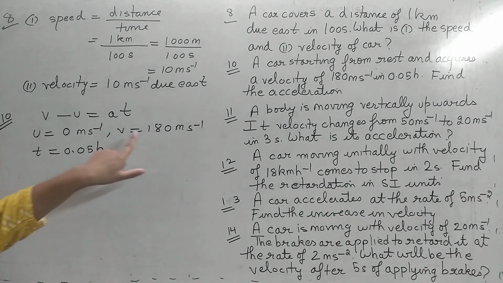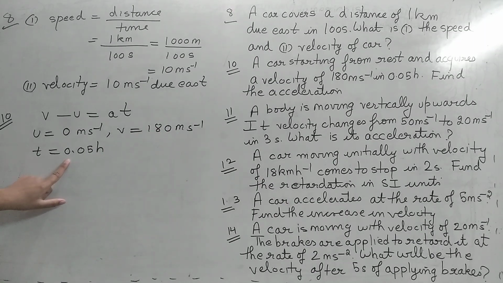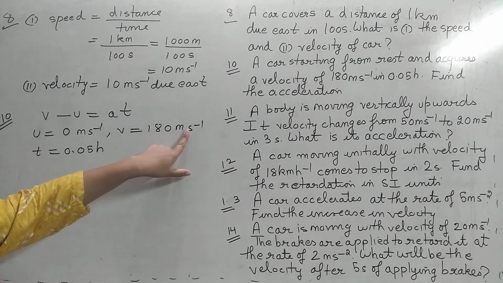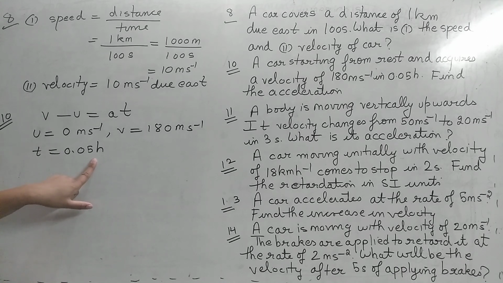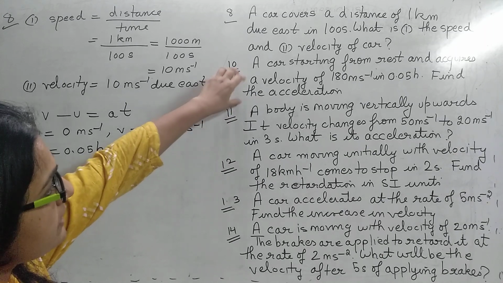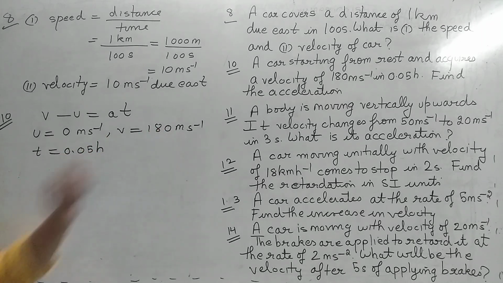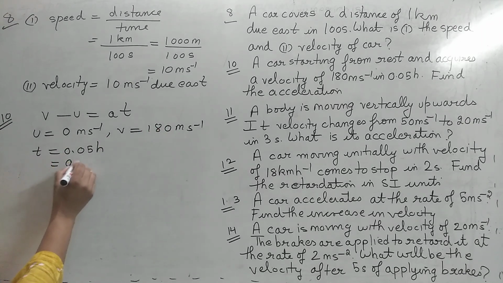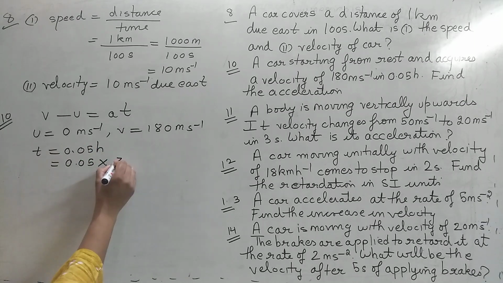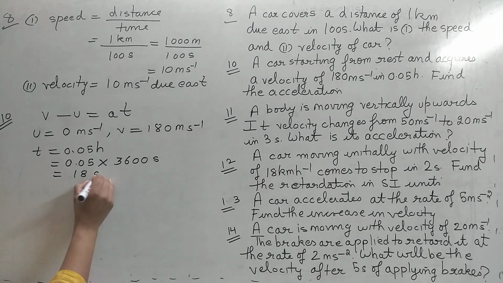Now either I can convert this velocity in kilometer per hour or I should convert this time in seconds. The units should match. This thing you have to see. So if they are not matching, your answer may be wrong. Either you change this into kilometer per hour or this into seconds. And this type of question has come in final exams. The paper which was from the council, this question was there. So you have to be careful about the units. Let us convert this into seconds. We know that 1 hour is 3600 seconds. So hence it will be 18 seconds.